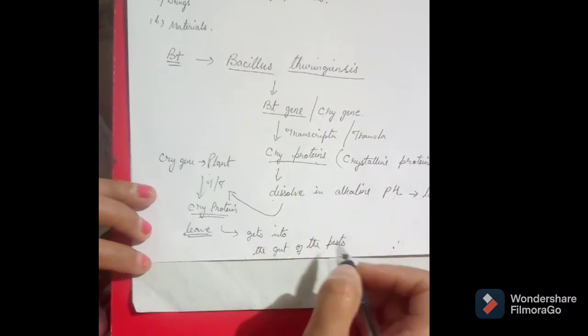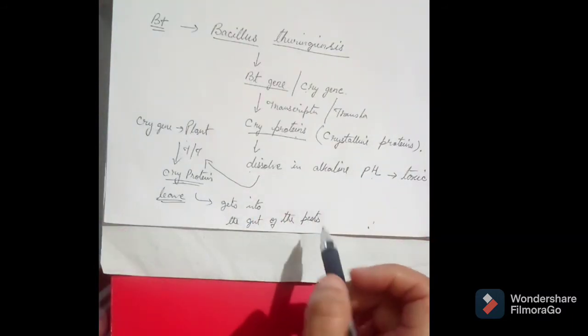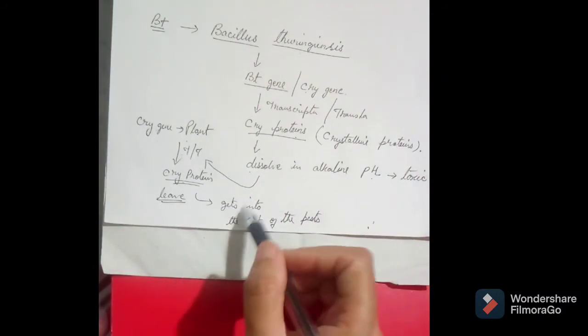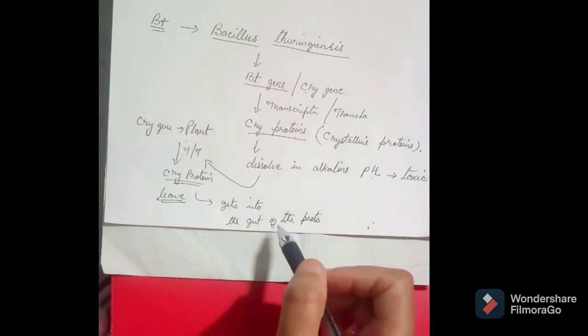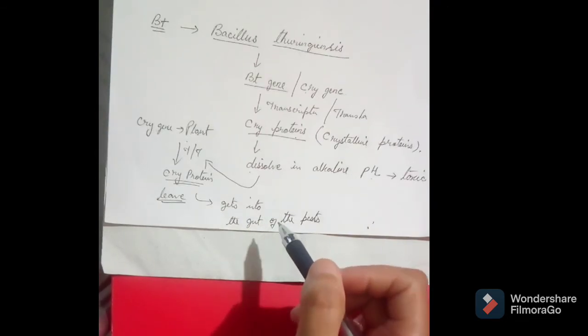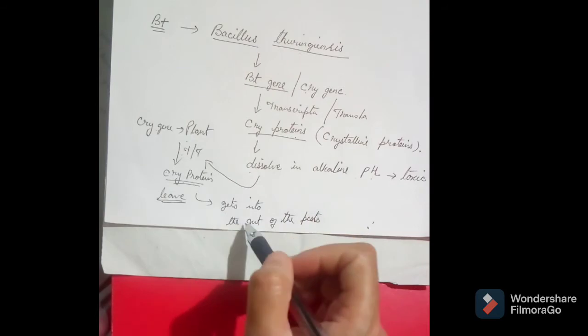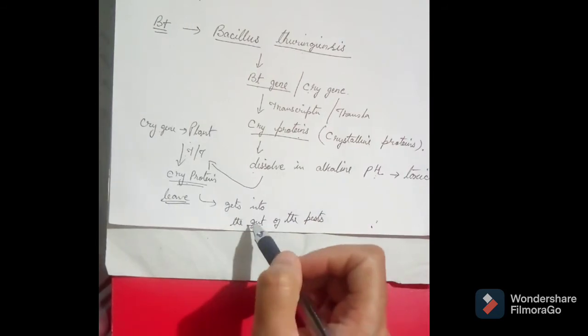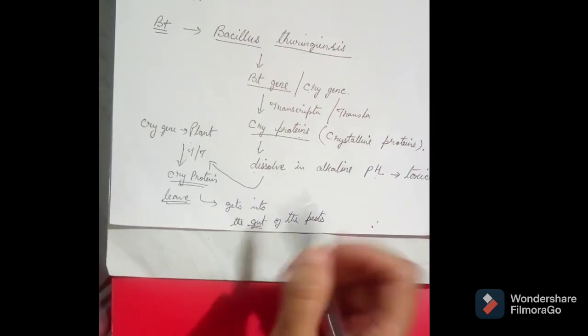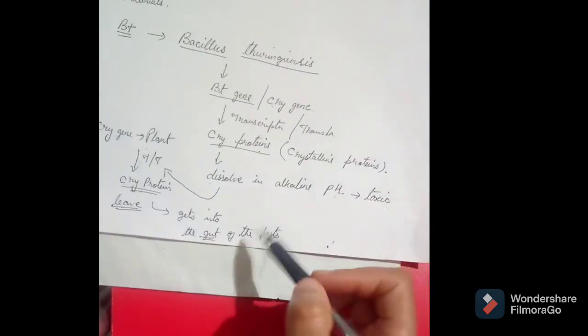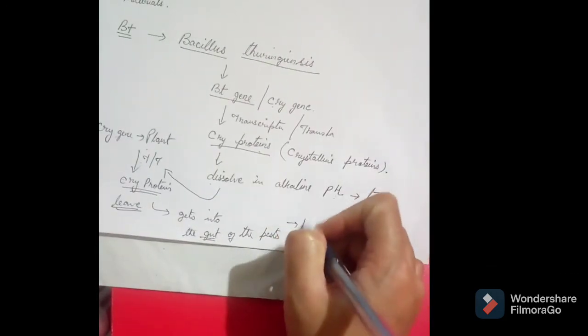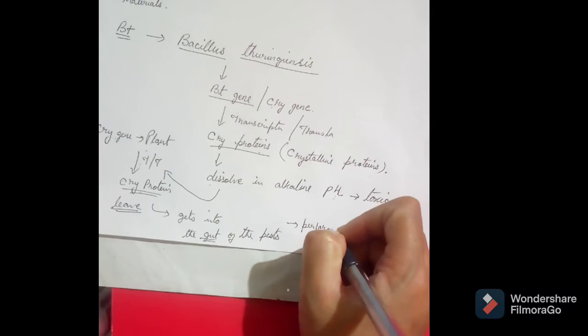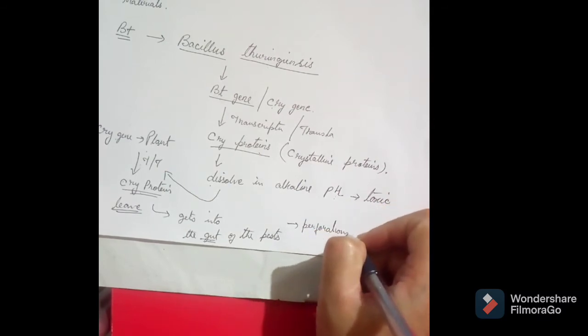When it gets into the gut, it binds to the epithelial cells of the gut and forms perforations on the wall of the cells.